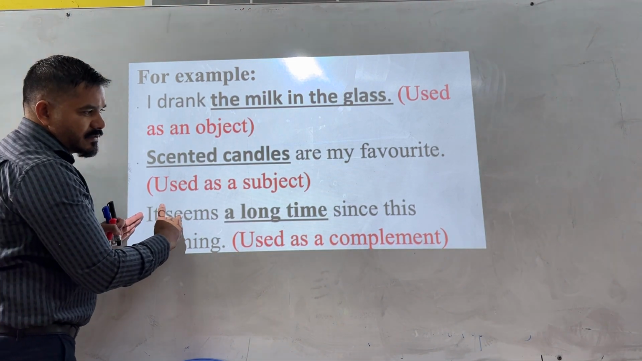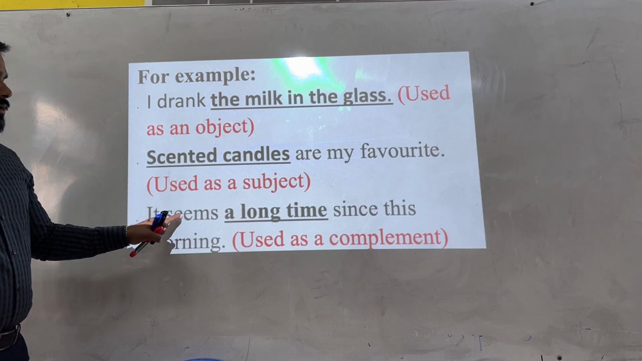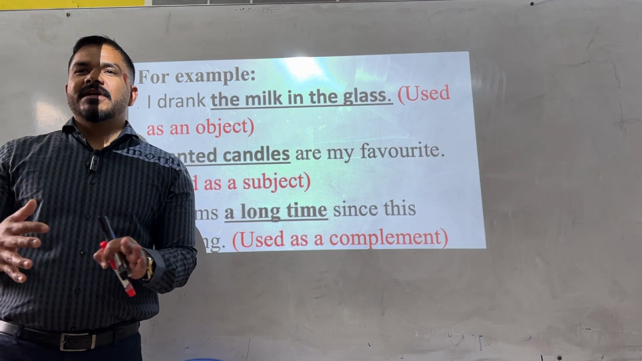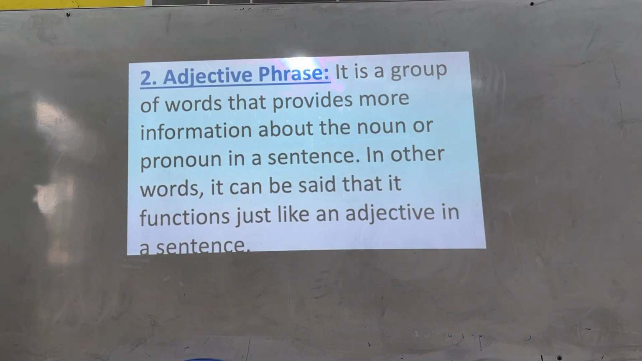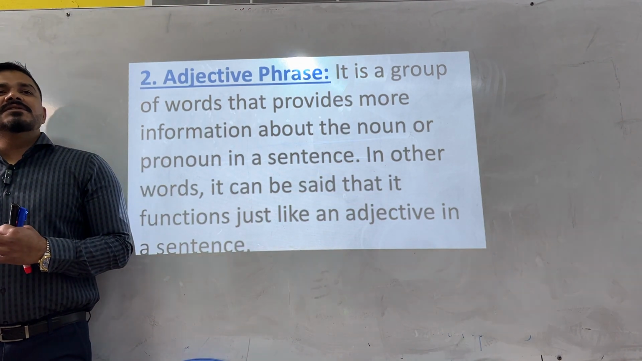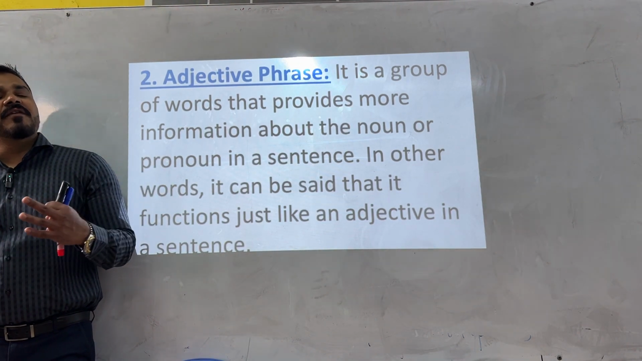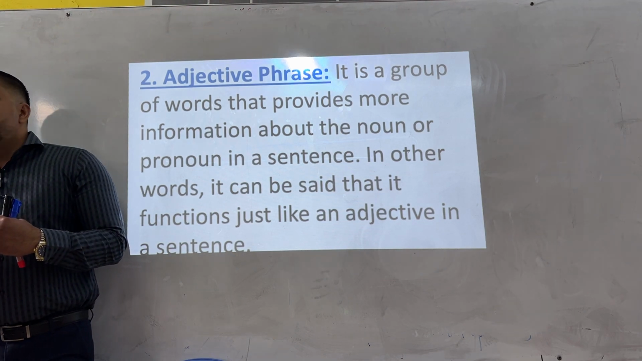Then, it seems like since this morning. What does it seem? A long time. So it's the complement of the sentence. Okay. Adjective phrase, as it is clear from the name, guys, an adjective phrase is used as an adjective. It functions like an adjective. It modifies the noun or a pronoun in the sentence.